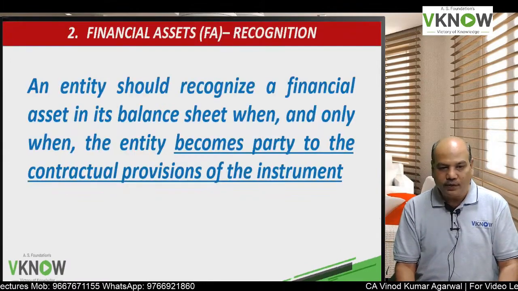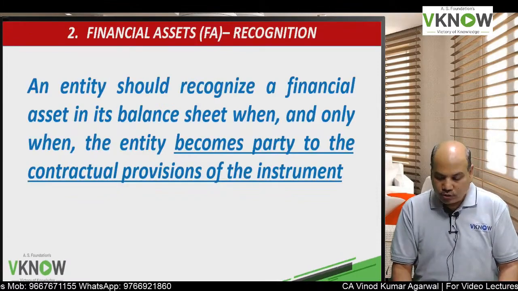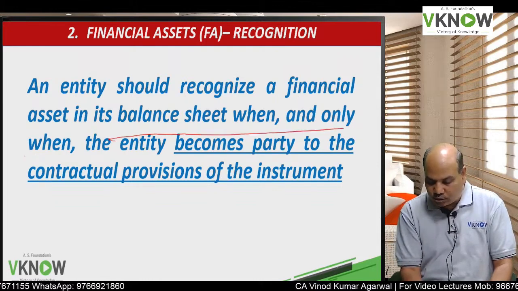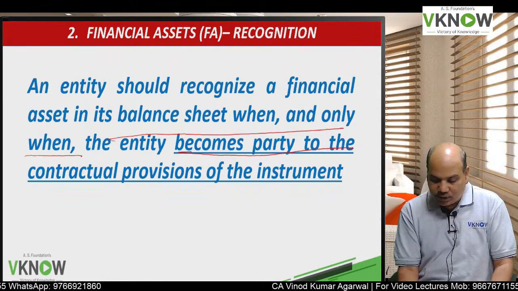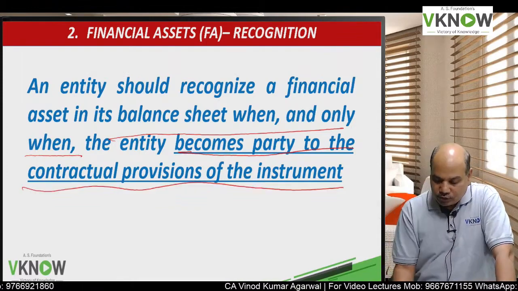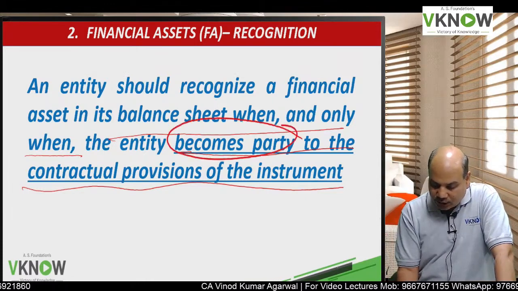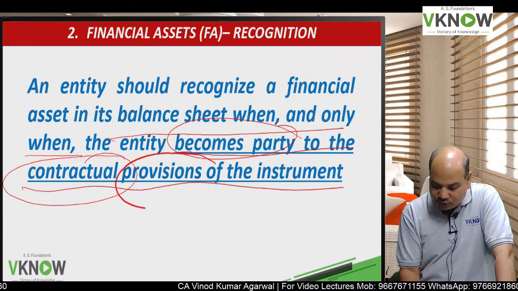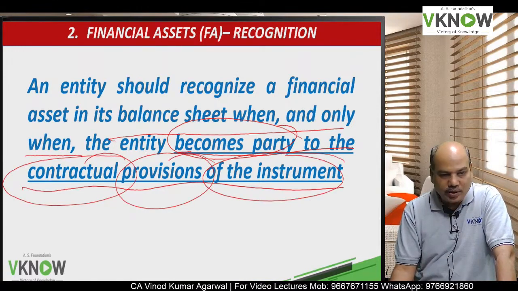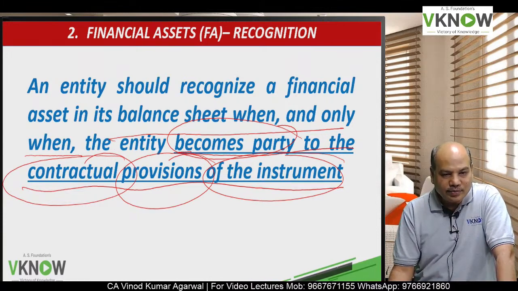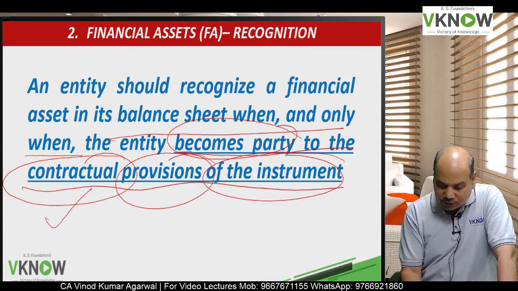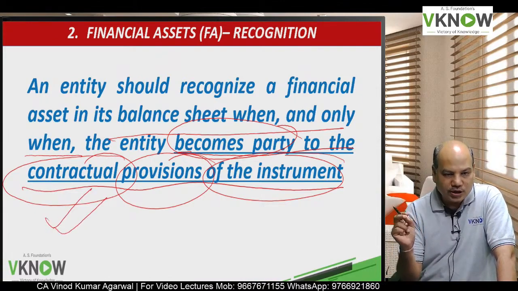When should I bring a financial asset into my books? A financial asset will be recognized in the books only and only when the entity becomes a party to the contractual provisions of the instrument. So the entity has rights and obligations under the contractual provisions of the agreement, and on that date the financial asset would be recognized.